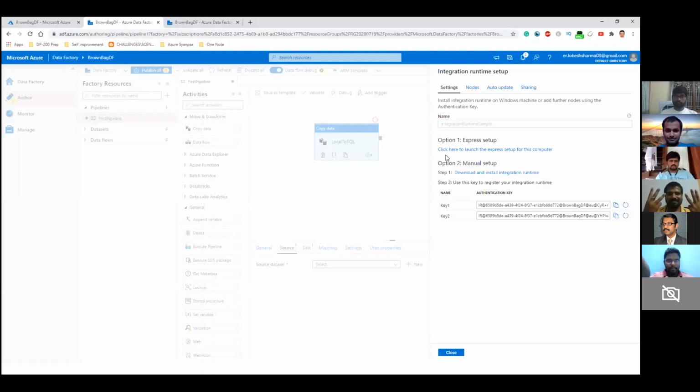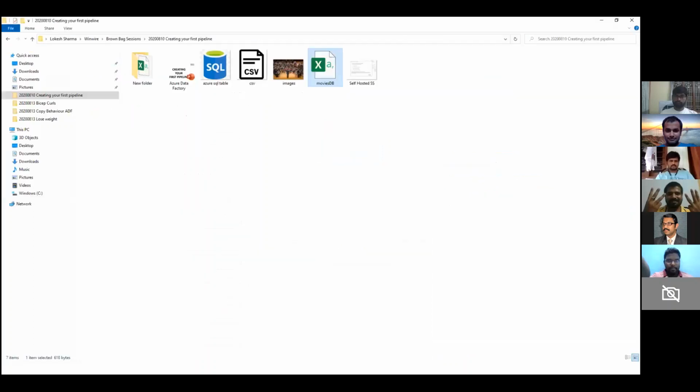So the most recommended installation is the Express setup. In this installation, you don't have to do anything. You just have to click on this hyperlink, and it will download an exe file for you. And you just have to run that exe file, and it will install a service on your local machine. I'll give you a little screenshot of how this looks. I think I might have saved it. So yeah, this is the one.